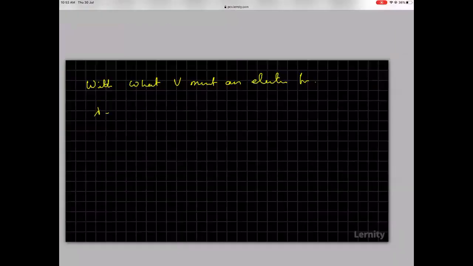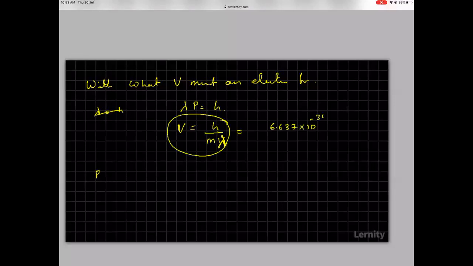So lambda is equal to h by p. So what velocity must it travel? Lambda p is equal to h, so velocity is equal to h by m lambda, as the momentum should be equal to that of the photon that is given to you. So we have to calculate this. h is given to you, 6.637 into 10 power minus 34.